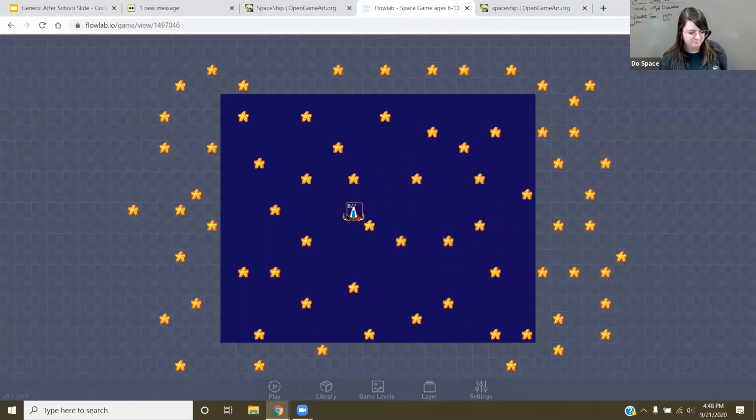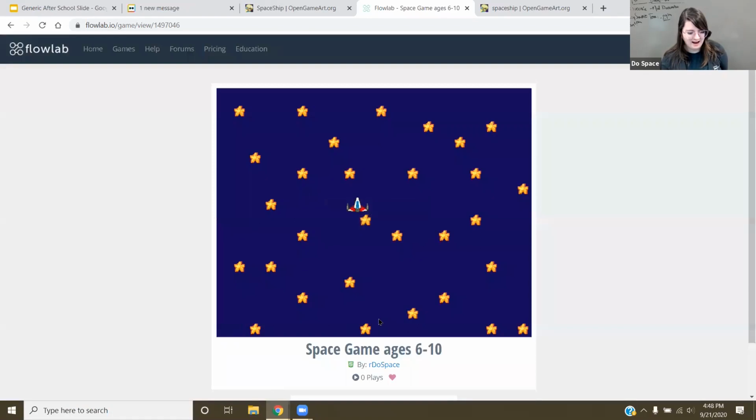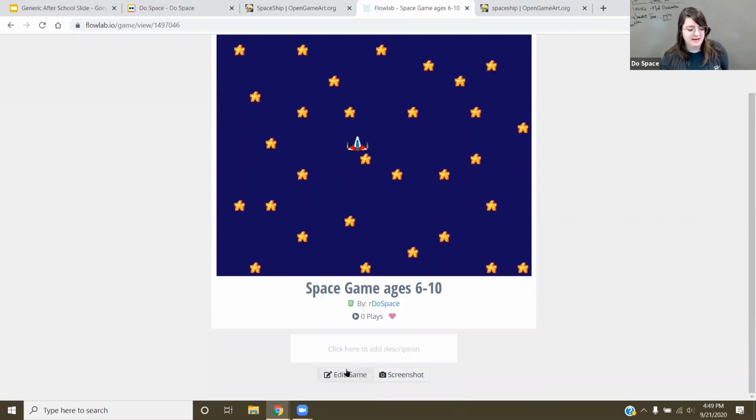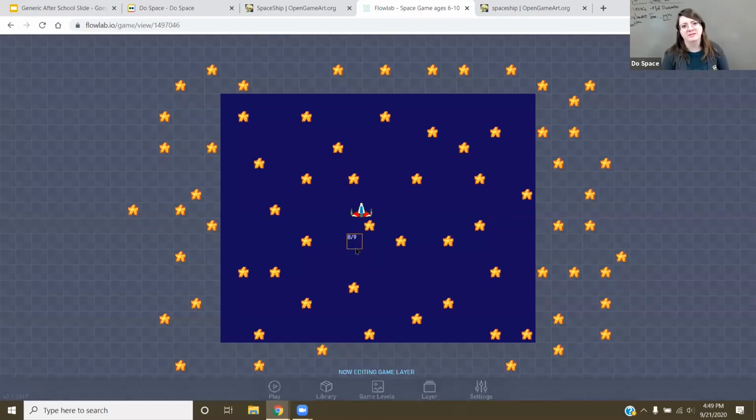There you go. So now I have my spaceship. There it is. And play. Nothing happens. What do we need to do next? Probably make it move. So as designers, you want to think about how your players are interacting with the game, with movement and other things.